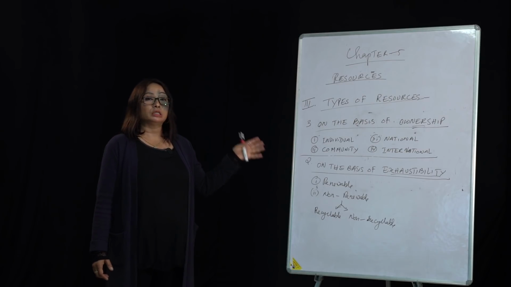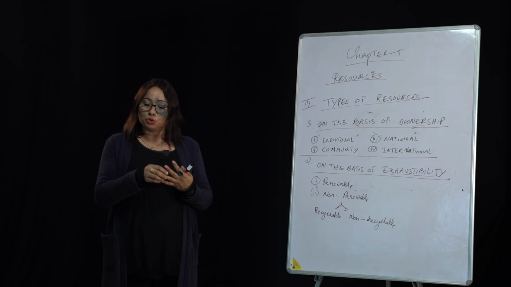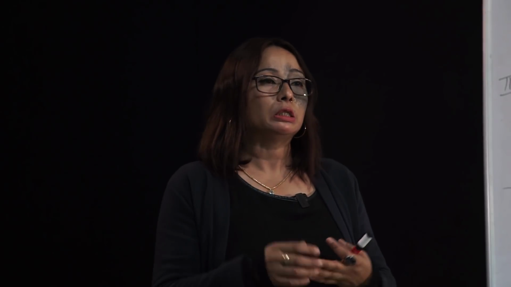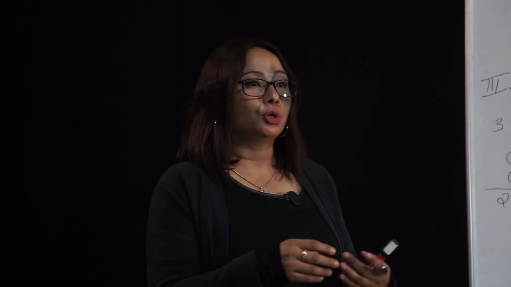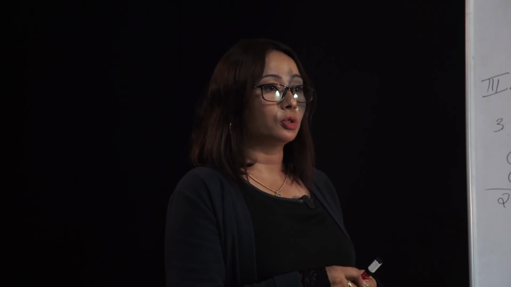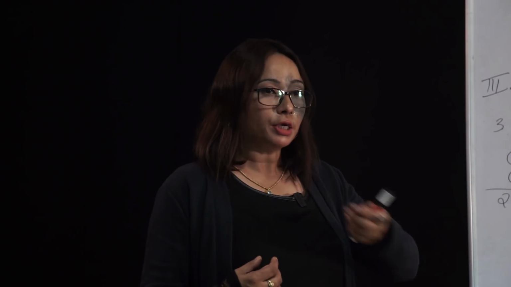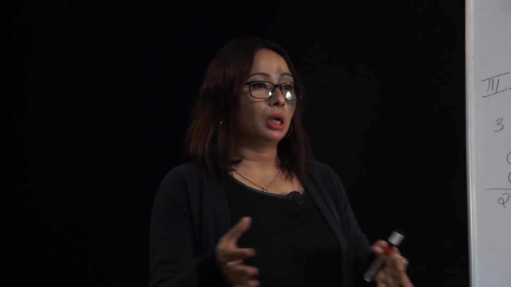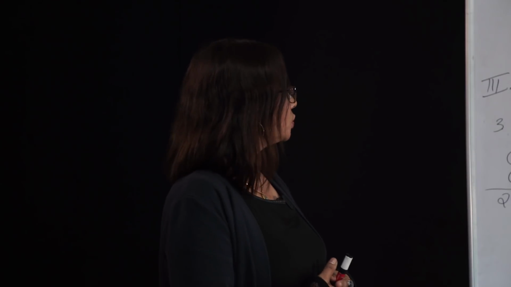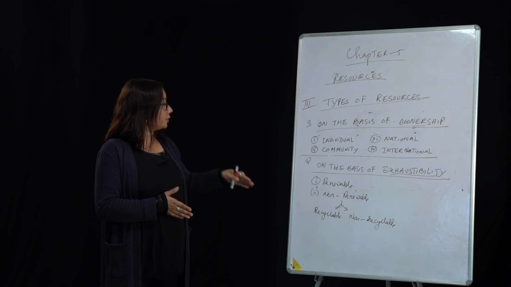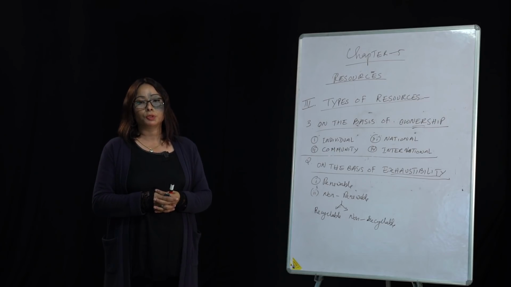So, today we have seen what a resource is, the two definitions of resources. Then I explained the interdependent relationship between nature, humans, and technology. Then we saw how resources are classified as natural and man-made. Then we also covered the types of resources on the basis of exhaustibility and ownership. The fourth one, on the basis of the level of development, I will discuss in the next class.